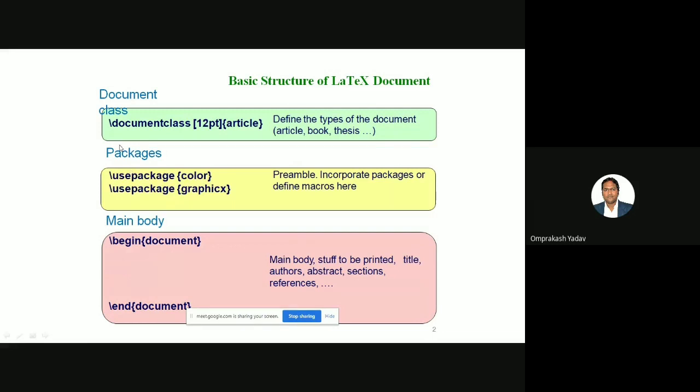The packages part is there. There are lots of packages involved, and for doing lots of variation in our document, we require packages. For example, if you want to use color, we can use the usepackage command and in the curly braces we can specify color. For graphics, if you want to include images and so on, we can say usepackage graphics in the curly braces.